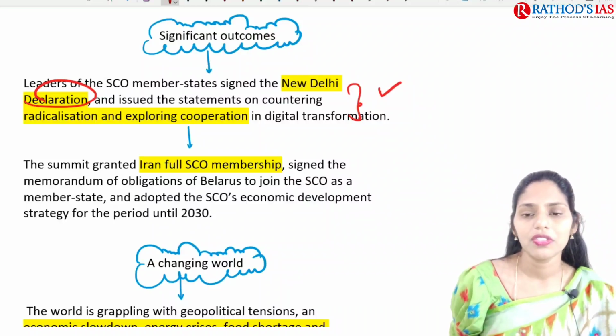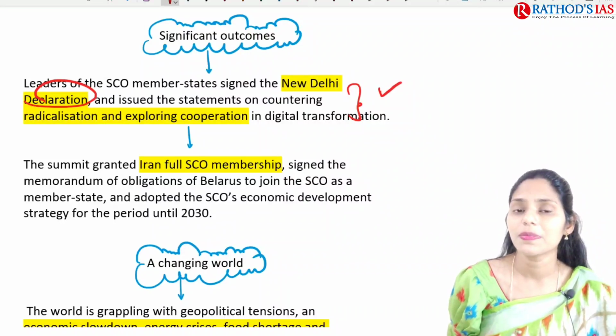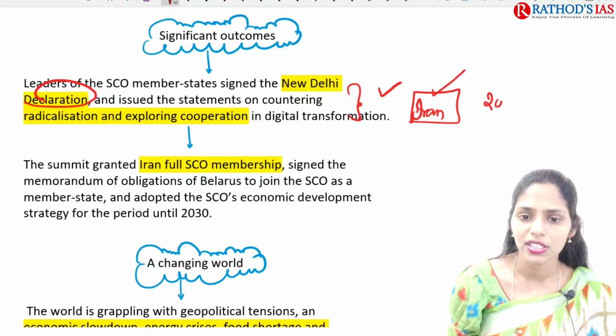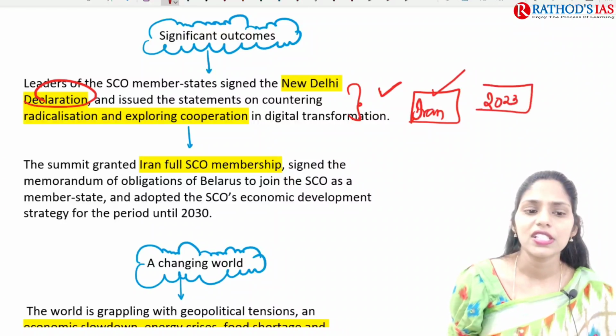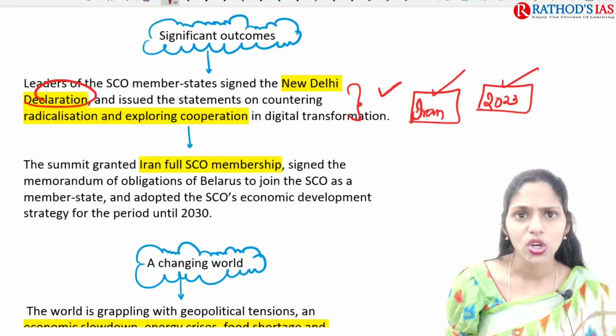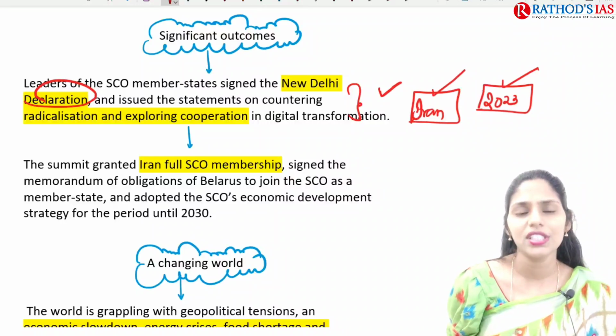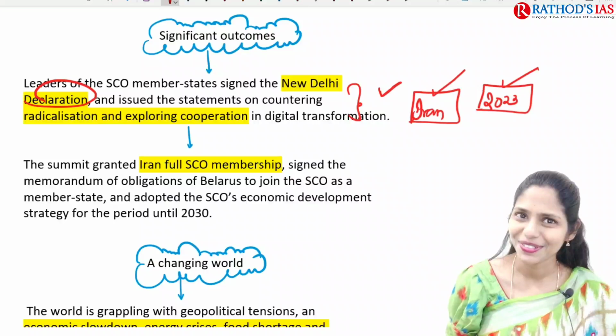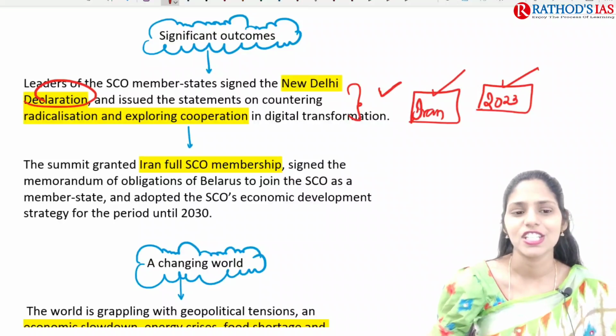And this summit also granted full membership status to Iran. So Iran got SCO membership this year, that is in 2023. And there is also one memorandum signed that Belarus wants to join this SCO as a member state. So here we have to see how much time it will take for Belarus to become a member of this SCO.